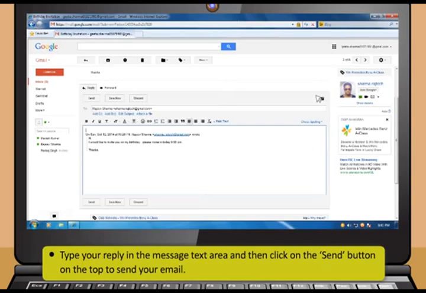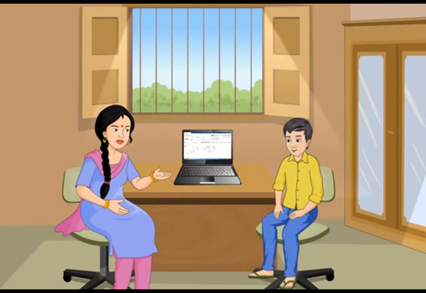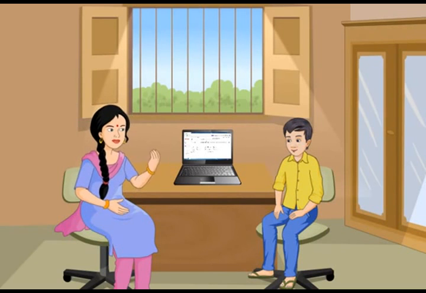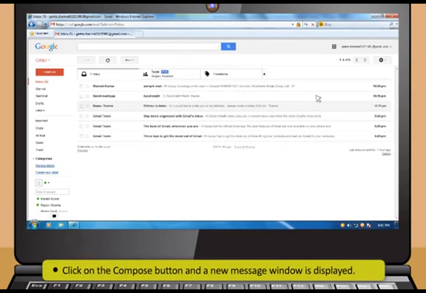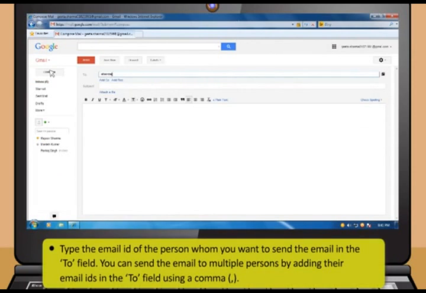Didi, how can I send an email to any of my friends? It's very easy. Just follow these steps. First, click on the Compose button and a new message window is displayed. Then, type the email ID of the person whom you want to send the email in the To field.